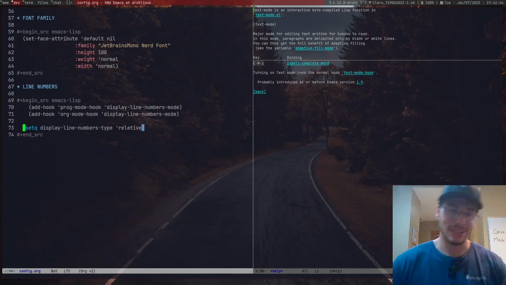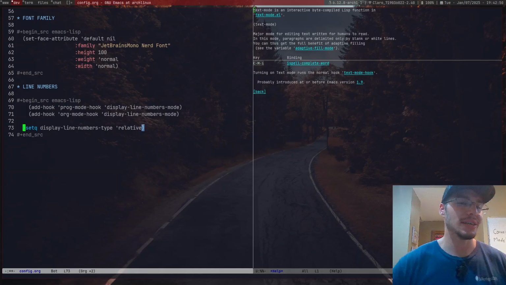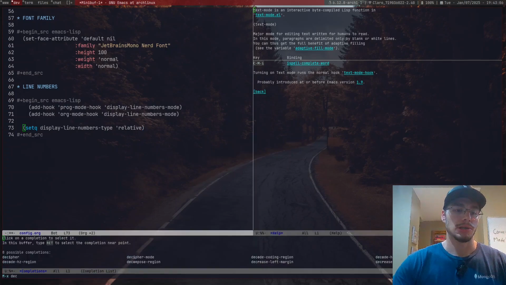Relative line numbers, as the name implies, are going to be relative. But the thing is, most Vim users that I've known don't use relative line numbers. Not even Vim, by default, comes with relative line numbers. But the thing is, I'm not going to have that either. So the thing is, I'll probably